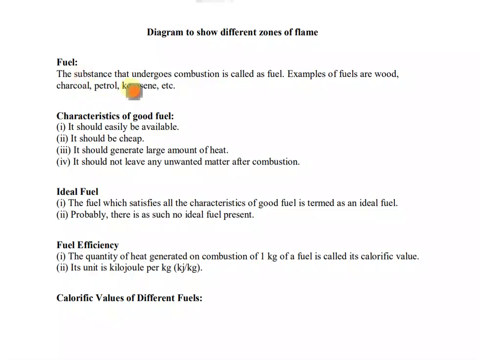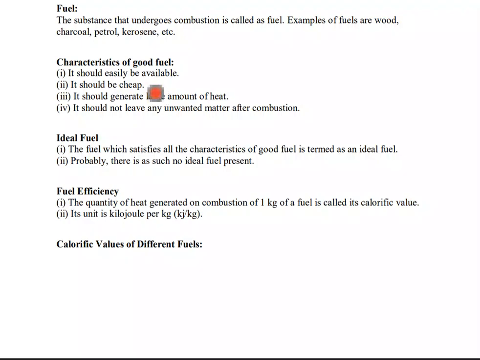Fuel, I already told you that the substance that undergoes combustion is called a fuel or a combustible substance. Now, fuel examples are wood, charcoal, petrol, kerosene, etc. Now, characteristics of a good fuel. We need fuel, but it also must have some good characteristics so that we can use it.